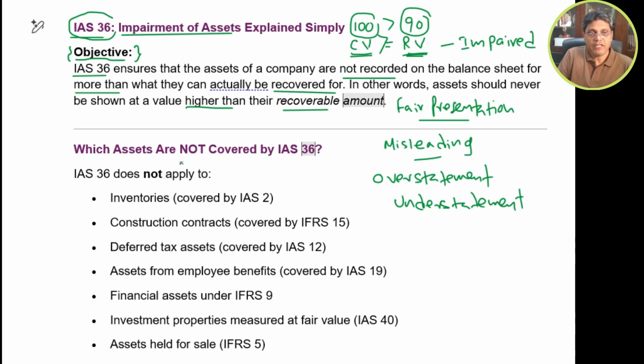Now, which assets are not covered by IAS 36? These are the assets to which IAS 36 does not apply.